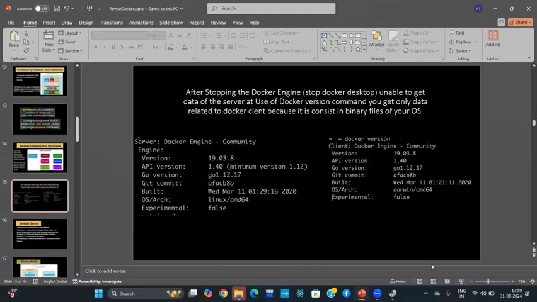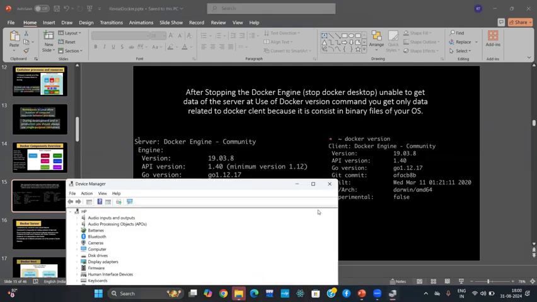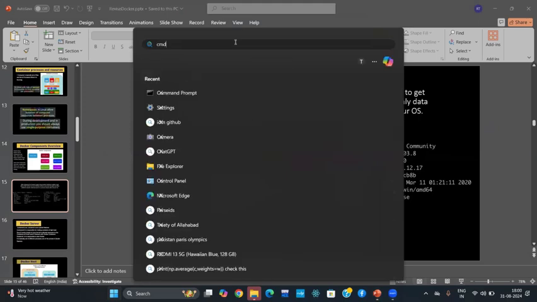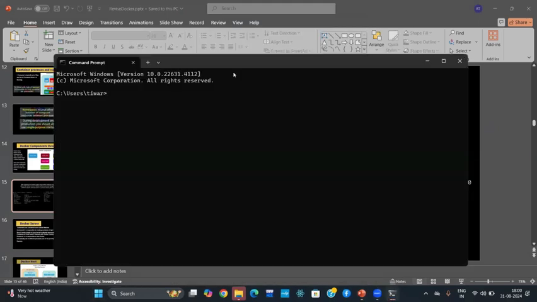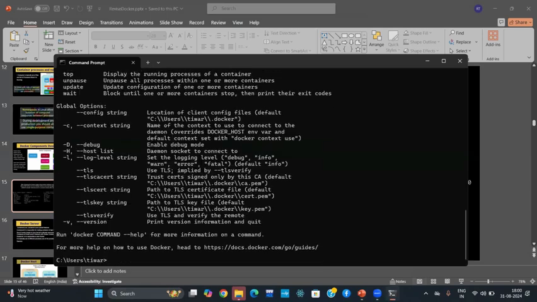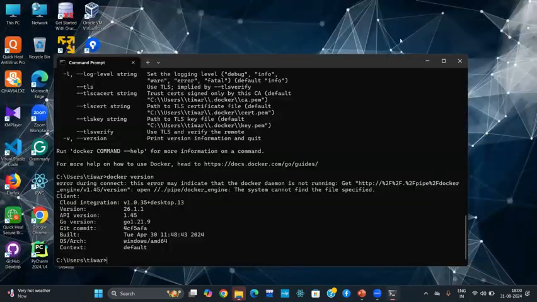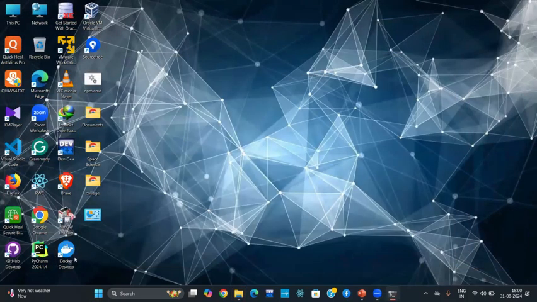If you want some practical implementation, give me a second, I will go through the practical implementation of that. So I write cmd here. If you write docker, here the client is active. But if I write docker version, here you can see only the client side is there. Error during connect: this may indicate the Docker daemon is not running, because I am not running my Docker server this time. So if I run it, I click here.